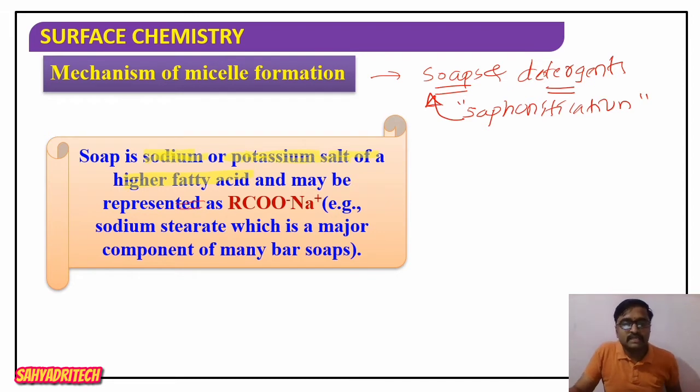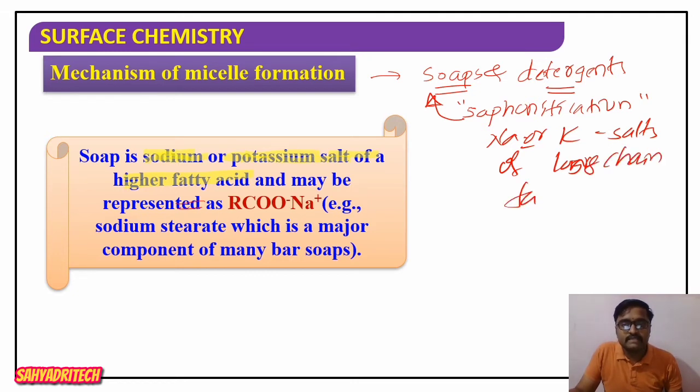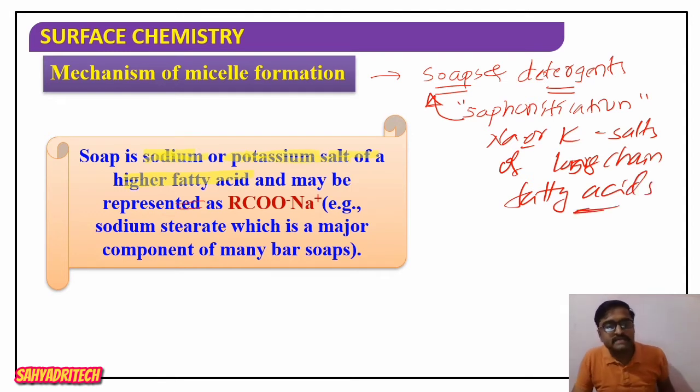These are either sodium or potassium salts of long chain fatty acids. Please remember what soaps are. Soap is a sodium or potassium salt of higher fatty acids, or I can say long chain fatty acids.